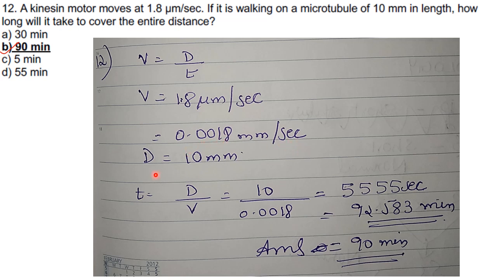Now the distance traveled is 10 millimeter. So time you have to calculate. Time is equal to distance by velocity. If you substitute the values in the formula, you will get it as 5555 seconds. Now seconds you have to convert it into minutes and you will get it as 92.83 minutes. Or approximately 90 minutes as given in the answer. So the answer here is option B.